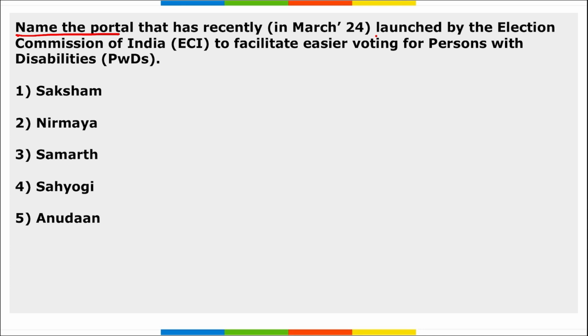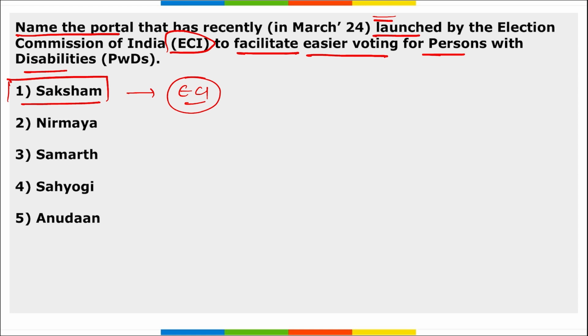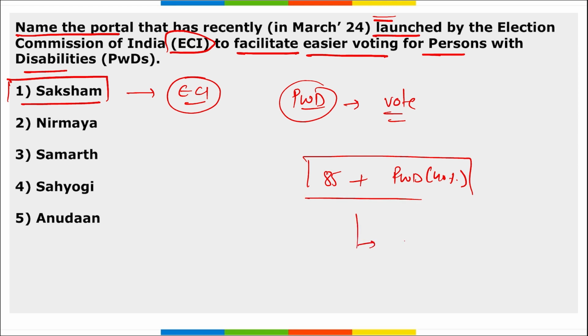Next is, name the portal that has recently been launched by the Election Commission of India to facilitate easier voting for persons with disability. Which is that portal? It is the Saksham portal, right? This Saksham portal has recently been launched by the Election Commission of India, and it is for providing ease to persons with disabilities so that they can also vote. Correct? And for persons above 85 years of age and persons with disability with 40% of the benchmark, they will be provided the option that they can vote from home. Correct? They can vote from home.